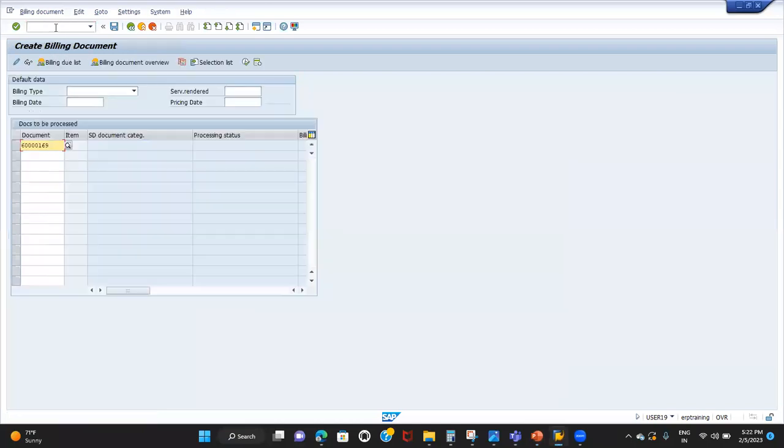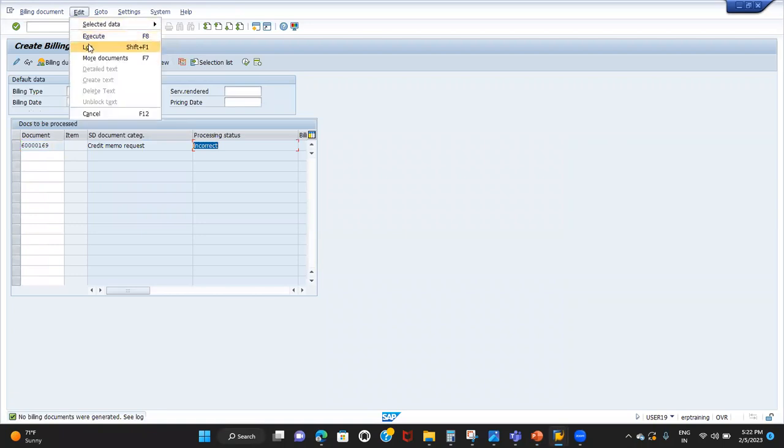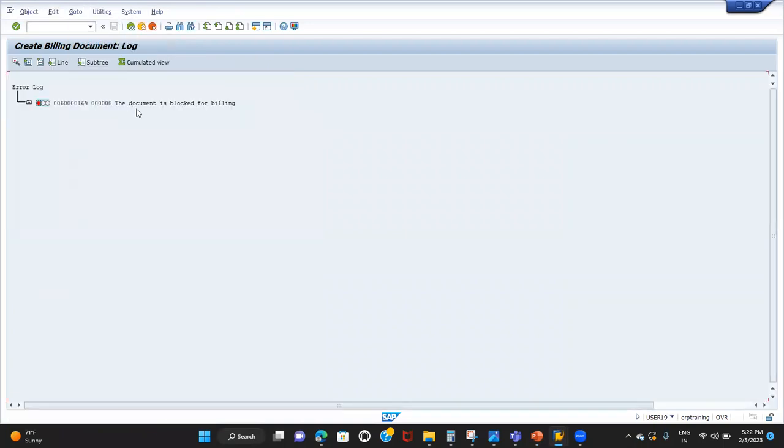VF01. So this is my credit memo request number. If I try to enter, the system will say it is incorrect. Why is it incorrect? Go to Edit and check the log. See here, the document is blocked for billing. Because we have the billing block in the sales document, in the credit memo request, we need to remove that.